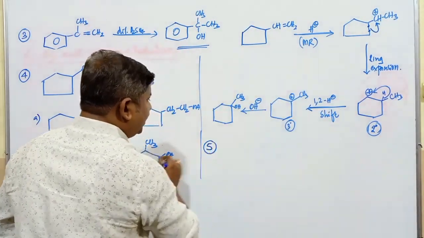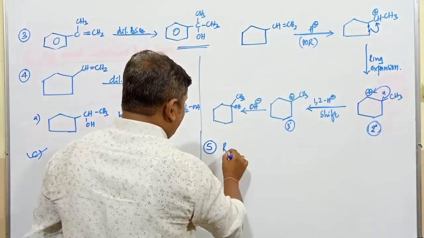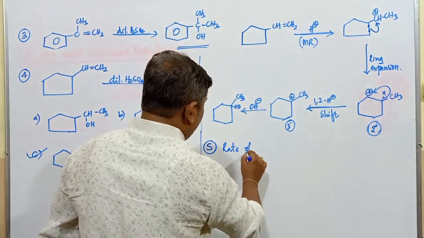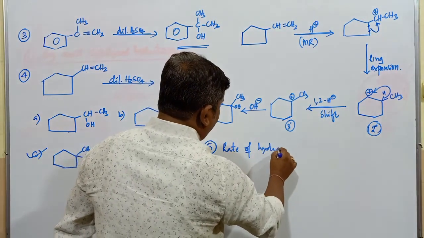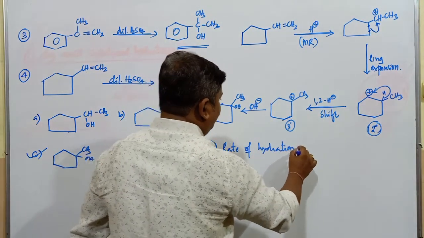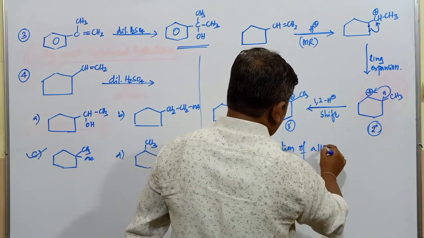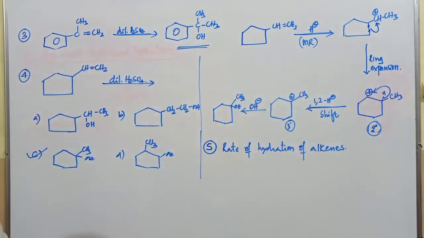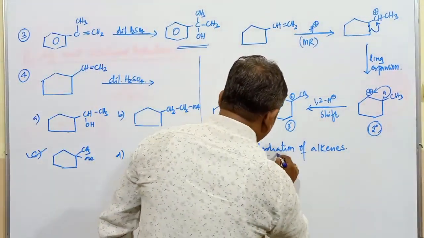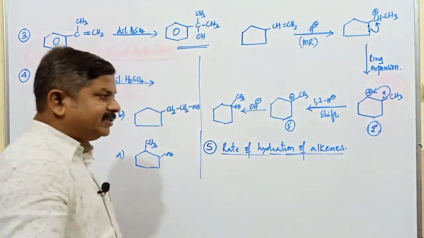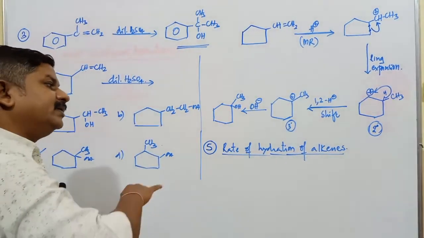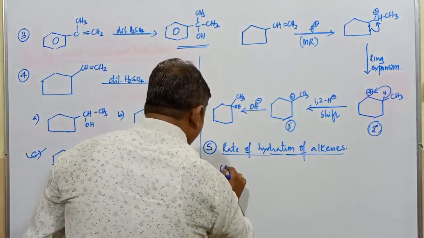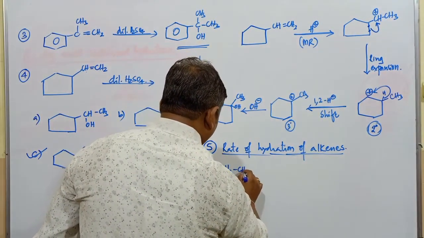Another question I will mention here: rate of hydration of alkenes. What is the correct order of rate of hydration of alkenes? You may get such type of questions in the examination. Which is more reactive and which is least reactive? What is the decreasing order? What is the increasing order of reactivity of different types of alkene compounds?